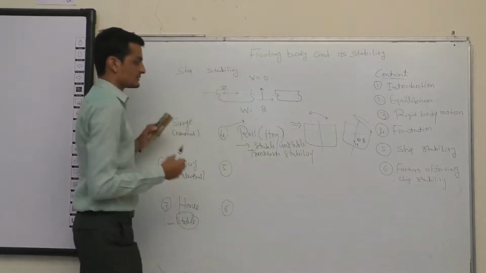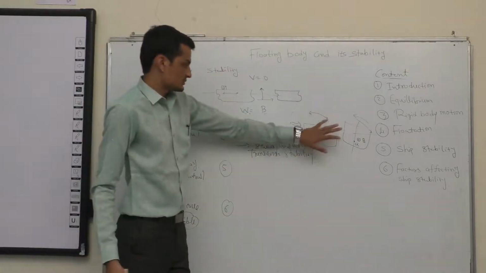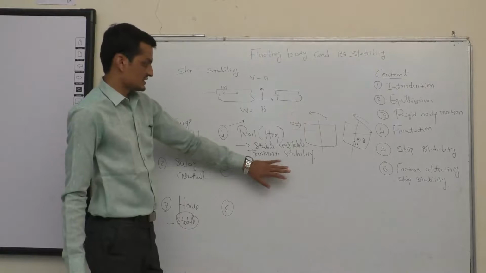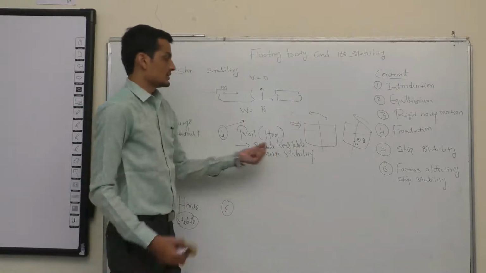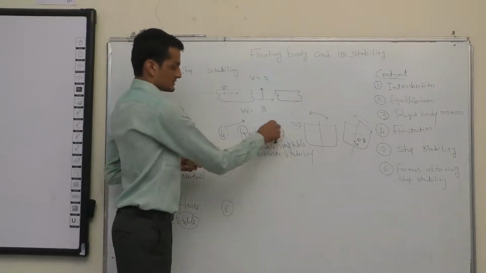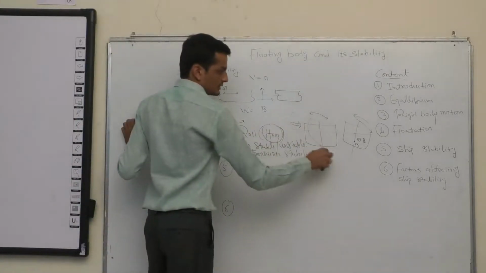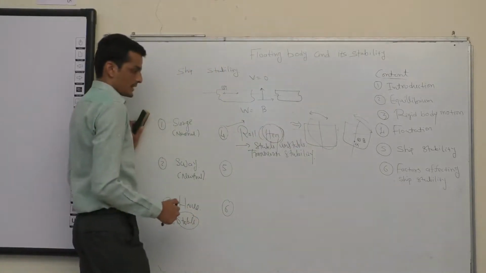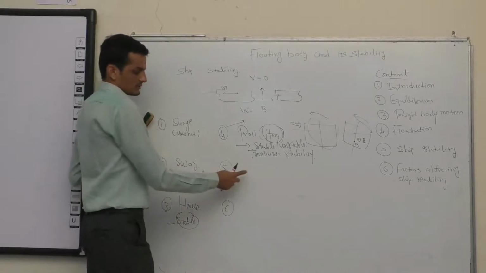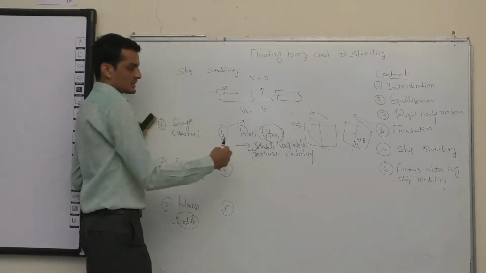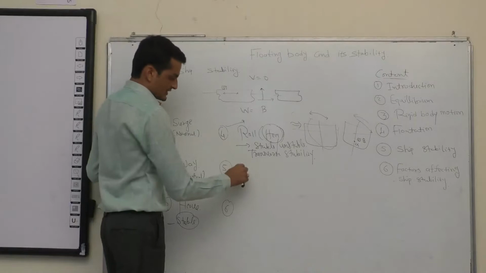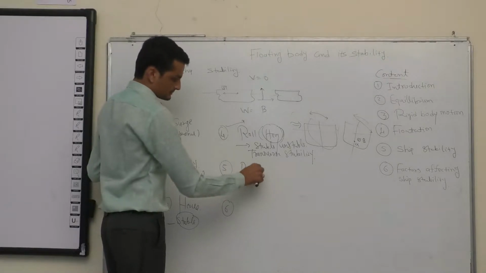Study of ship stability in transverse motion, or in the transverse directions, is called transverse stability, or under the heel conditions. Heel means inclination of the ship in the transverse plane. Now next comes the rotational motion about the y-axis. About the y-axis we call it pitch.